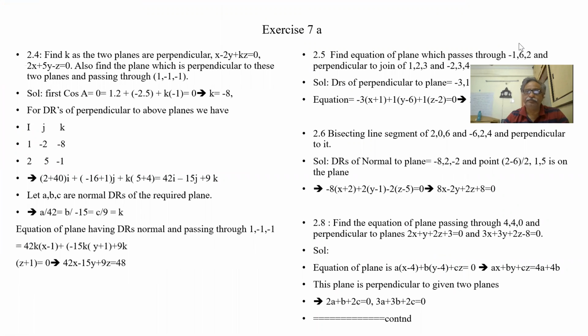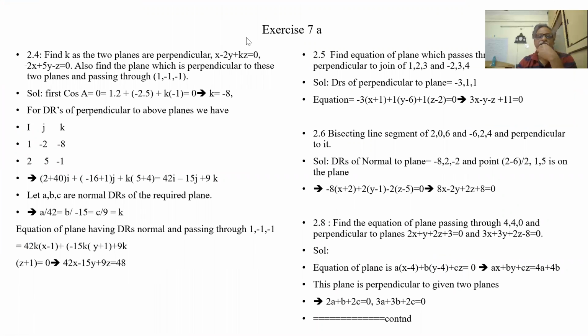Let us see, 7A, chapter 2.4. Find k as the two planes are perpendicular. So we know when they are perpendicular, their dot product is 0. So 1 into 2 minus 2 into 5 plus k into minus 1 is equal to 0.